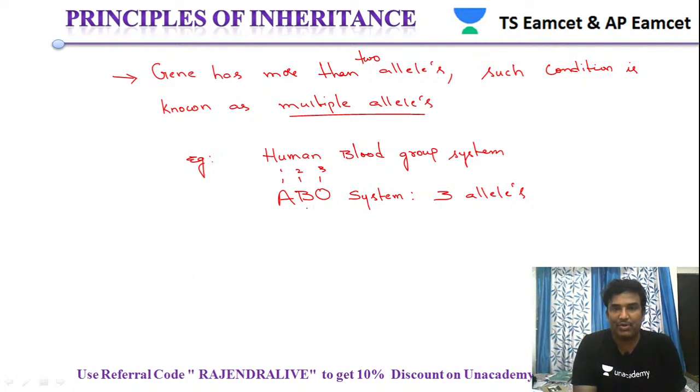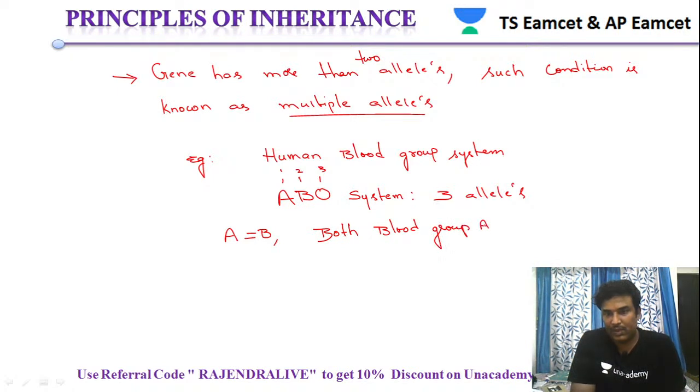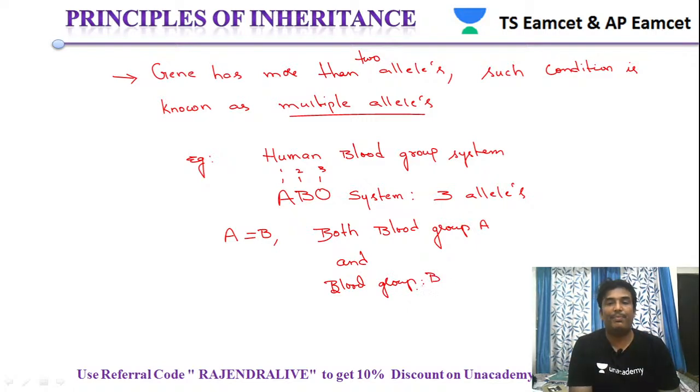In the ABO blood group system, blood group A and blood group B are both dominant.